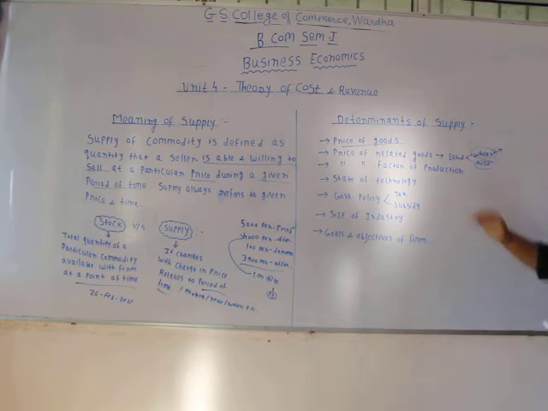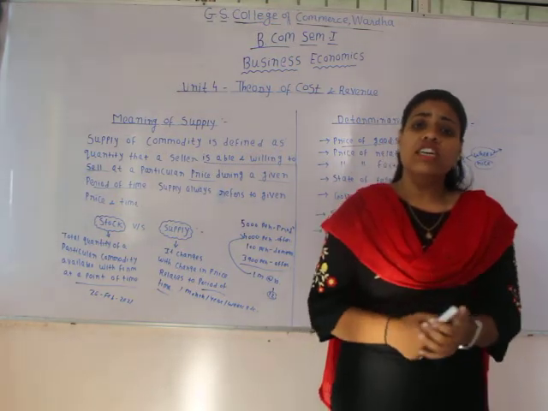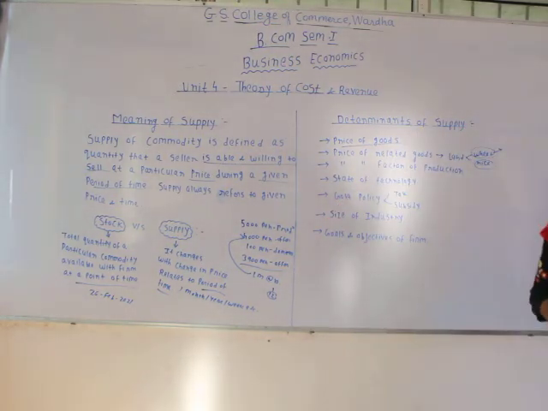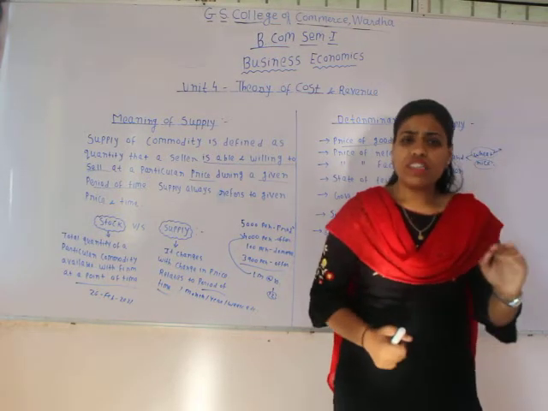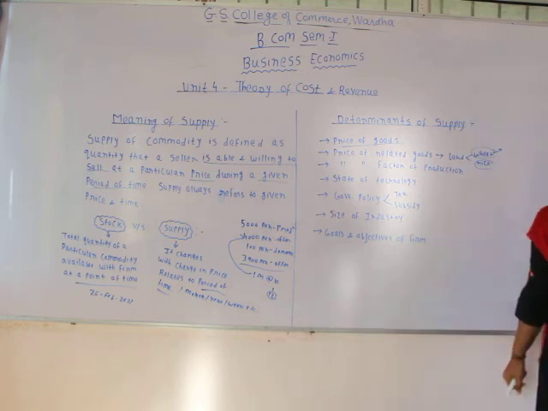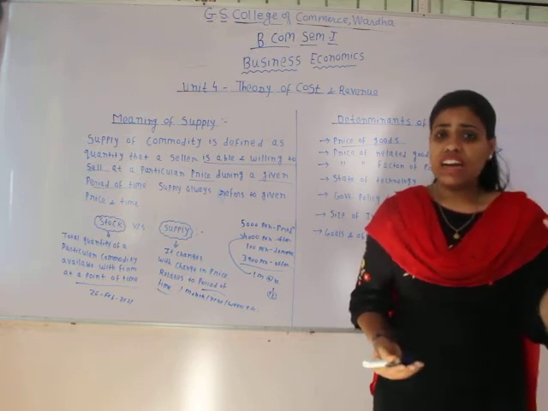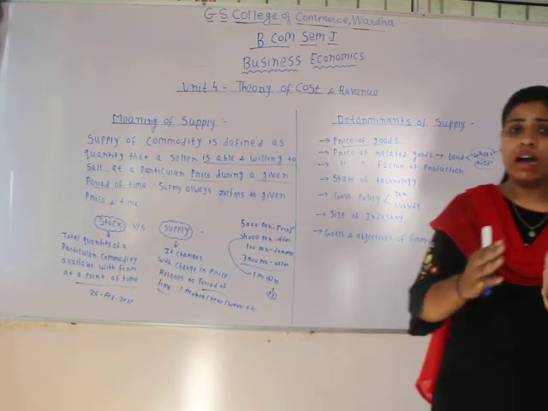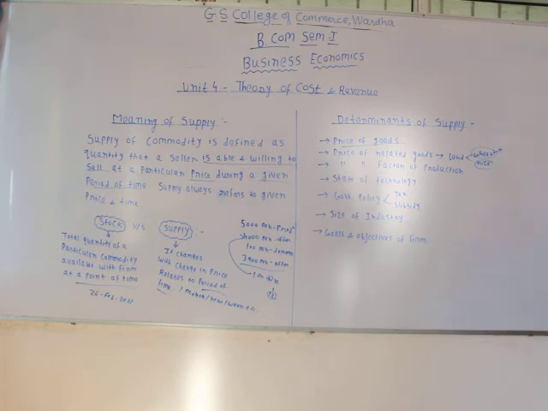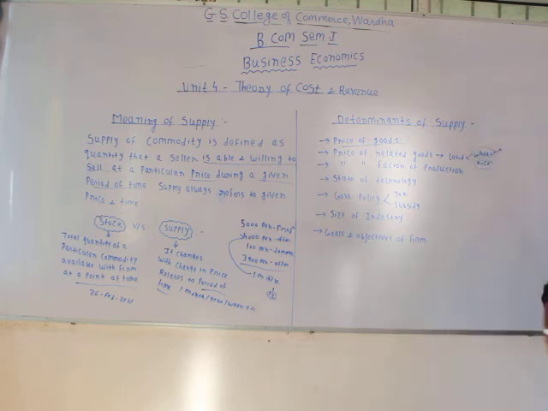The next one is state of technology. See, what happens when there is improvement in the state of technology, there is advancement in the products. Like when computers and laptops were introduced in the market, the demand for typewriters was reduced, and of course the producers decided to reduce production, and the supply of those outdated items also reduced in the market. This way the state of technology brings invention and innovation in the market, so it also has its impact on the supply of a particular commodity.